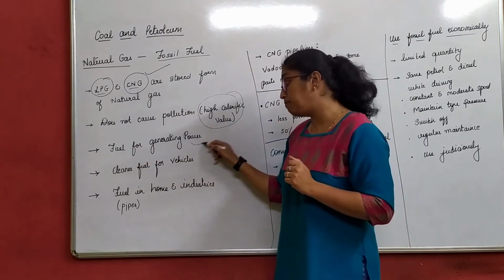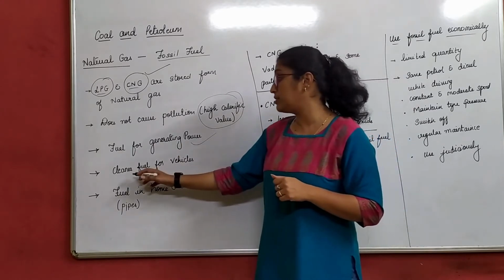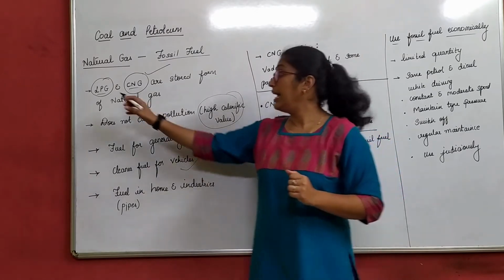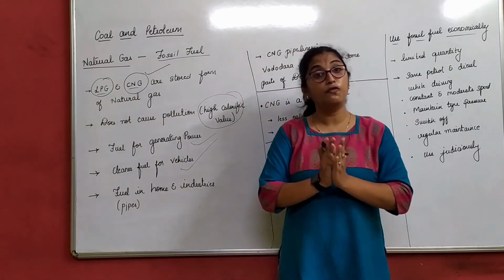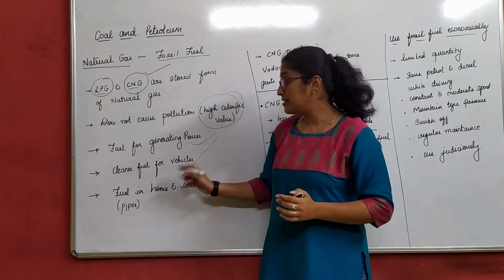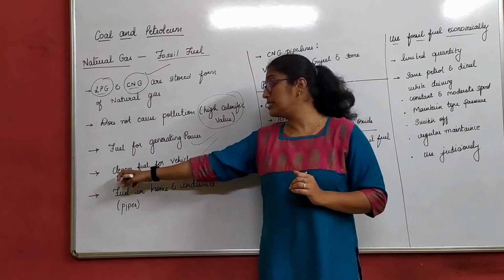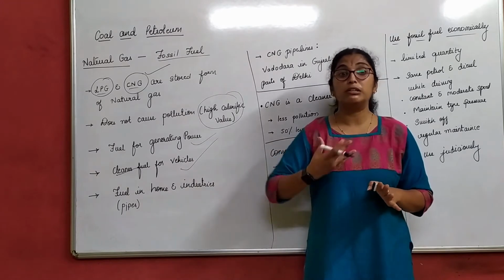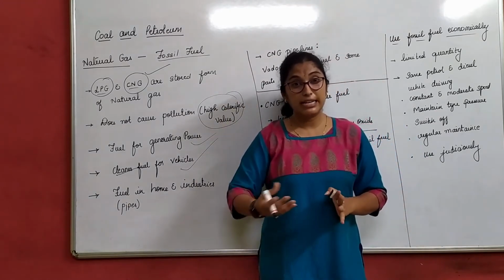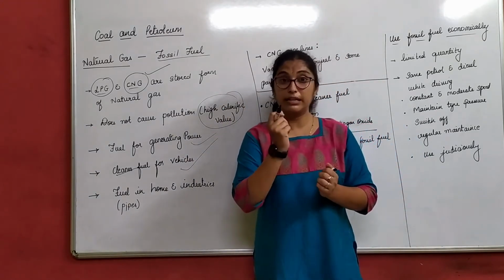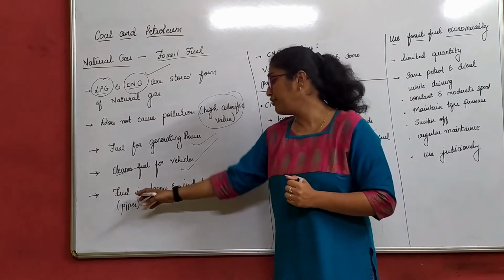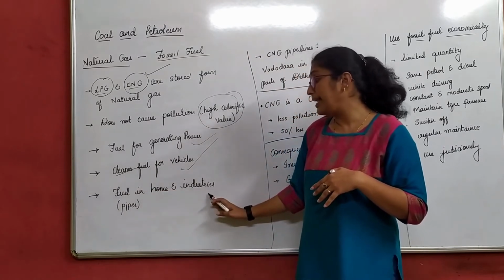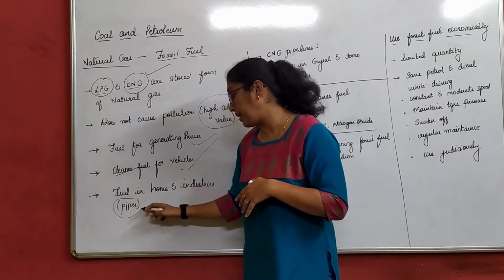It is used as fuel for generating power in power stations. It is the cleaner fuel for vehicles. Now LPG is the cleaner fuel for home, what we use, right? Similarly, CNG is the cleaner fuel for vehicles. That means it does not give us poisonous or polluted gases. It is also used as fuel in homes and industries through pipelines.